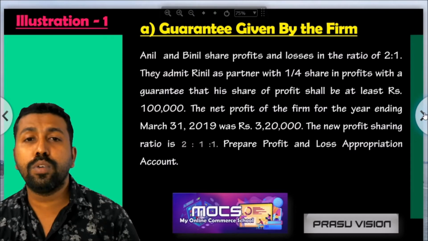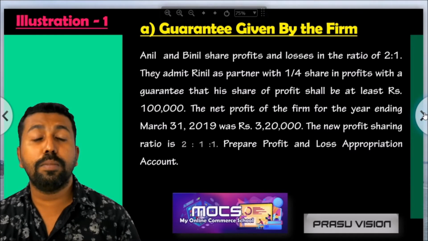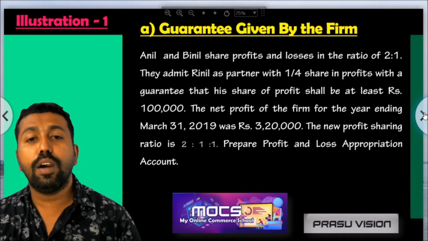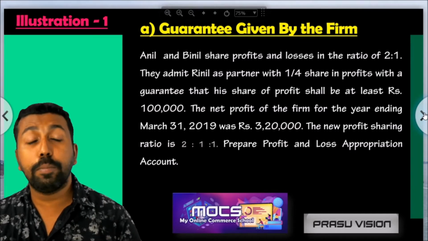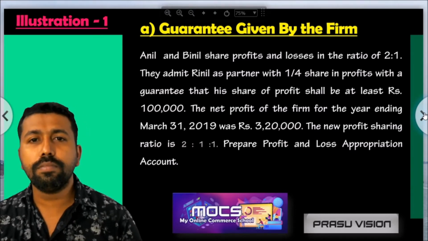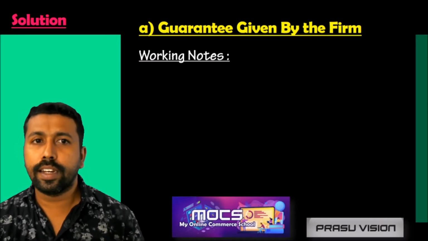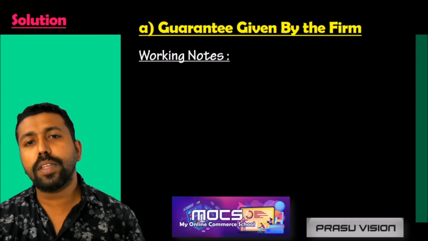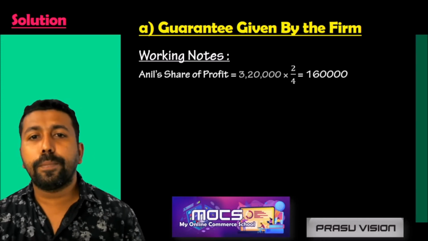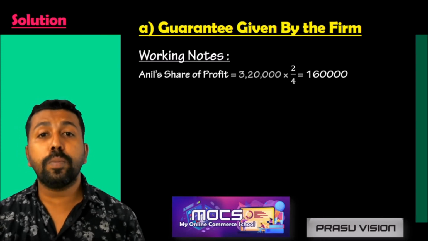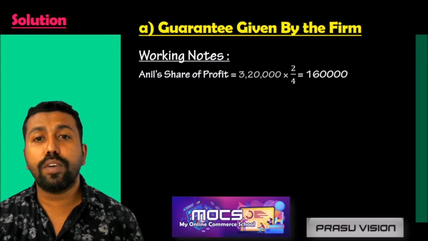So let us first work out how to share the profit, how to find the excess amount given by the old partners, and how to adjust the deficiency faced by the newly admitted partner. Dear students, we have to work it very clearly, then only we can prepare the profit and loss appropriation account. So remember the steps. First we have to share the total profit of the firm as per the new profit sharing ratio.